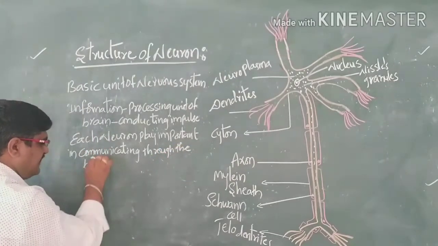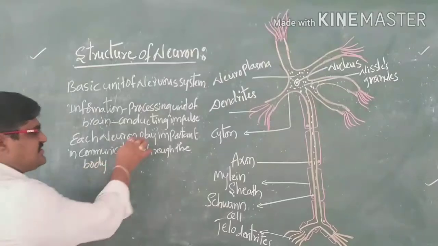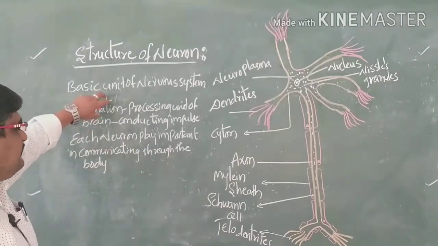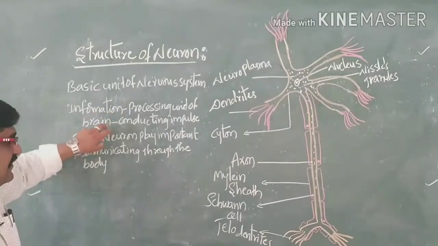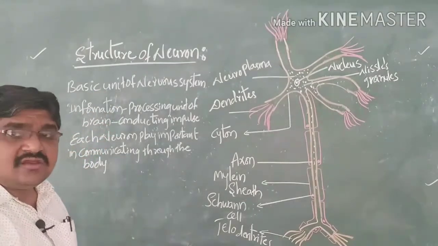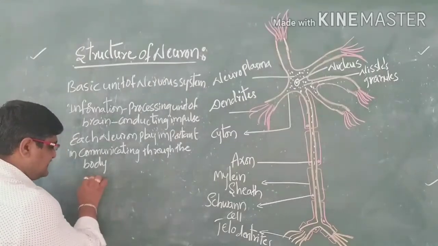That is the main function. They act as information processing units of the brain, and they are also helpful for communicating throughout the body.